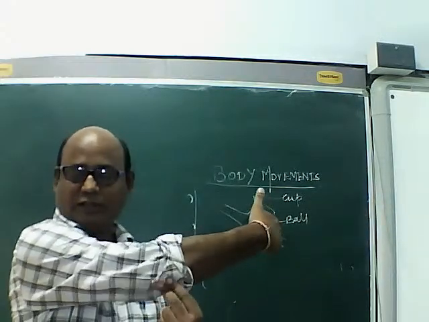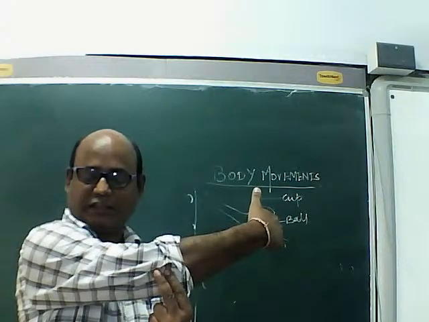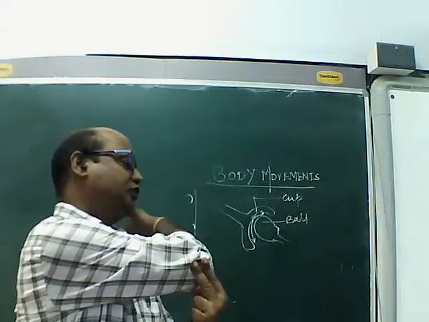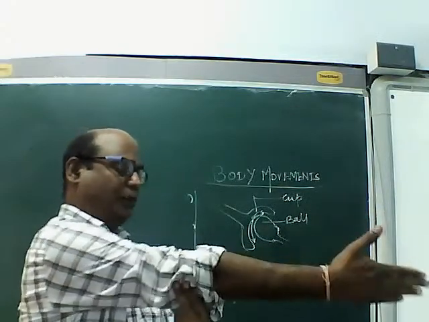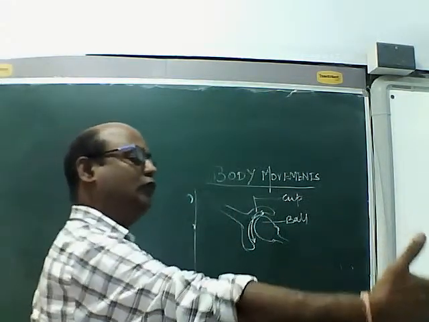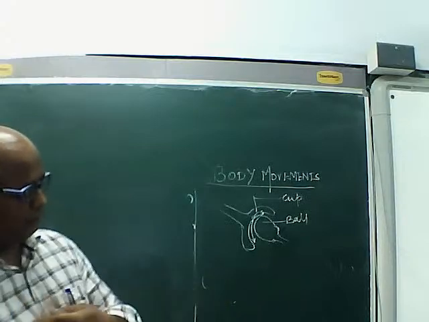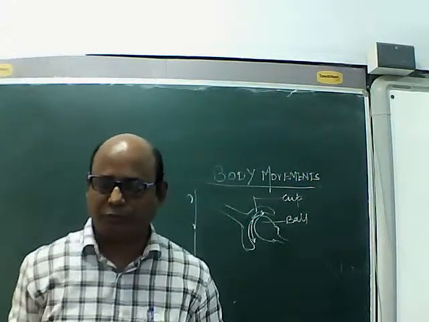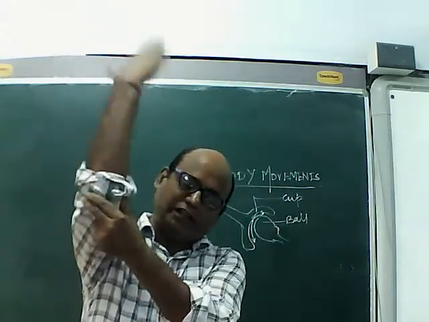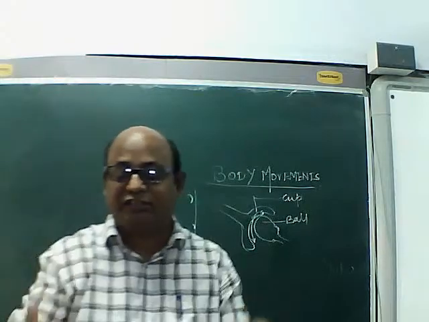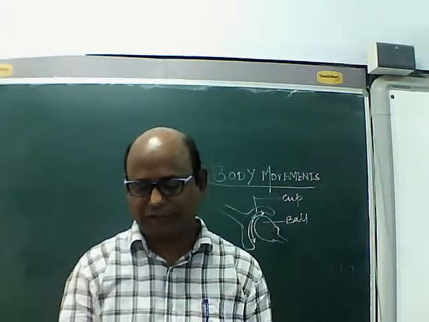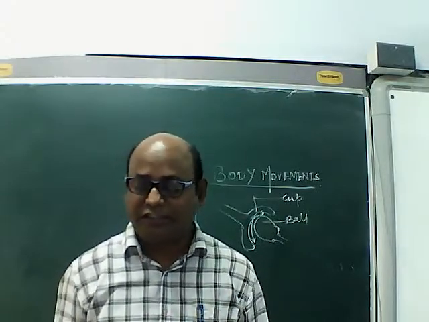Why is it possible? Because hinges in the door allow the door to close, to open. The door will move like this while opening. You can see the hinges of the door. So the joint in the elbow acts just like the hinges of the door. So we call it a hinge joint.